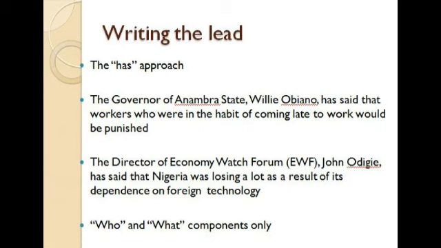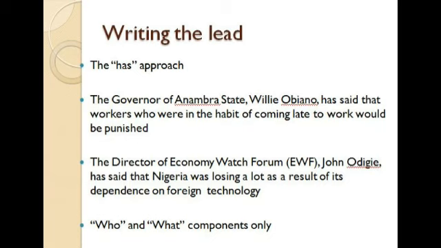The director of Economy Watch Forum, EWF, John Odigye, that's the who, has said that Nigeria was losing a lot as a result of its dependence on foreign technology. So, Nigeria was losing a lot as a result of its dependence on foreign technology. This is the what. That is the theme of the story. This is the has approach to writing a lead. This specific has approach has used just two components.